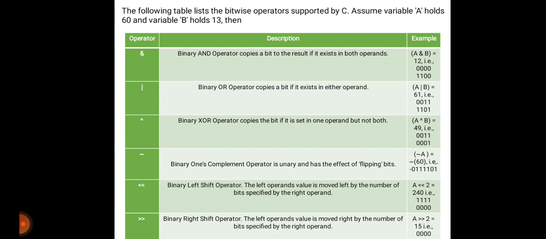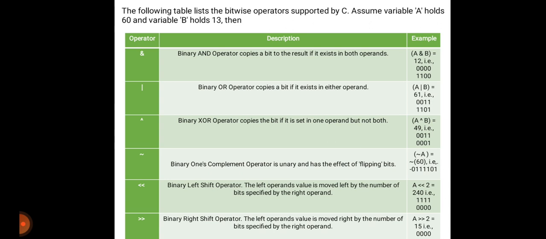The following table shows the bitwise operators which are supported by C. These are the bitwise operators. A is equal to 60 and B is equal to 13. Suppose the binary AND operator copies a bit to the result if it exists in both operands, that is A and B is equal to 12, which in binary is 0 0 0 0 1 1 0 0.